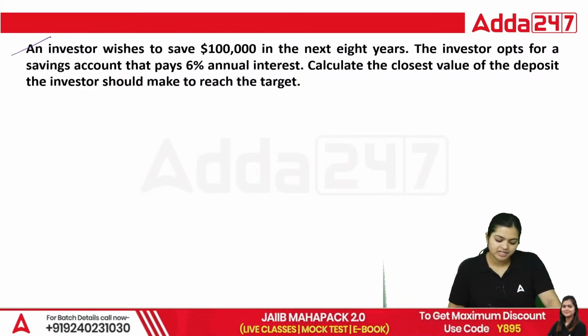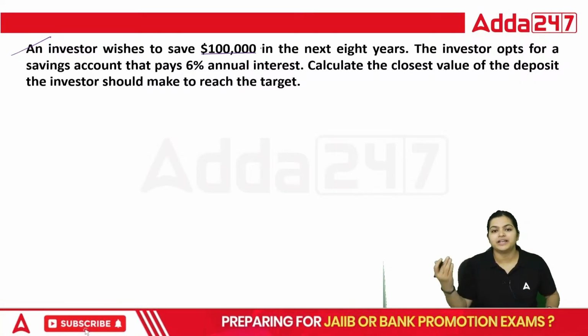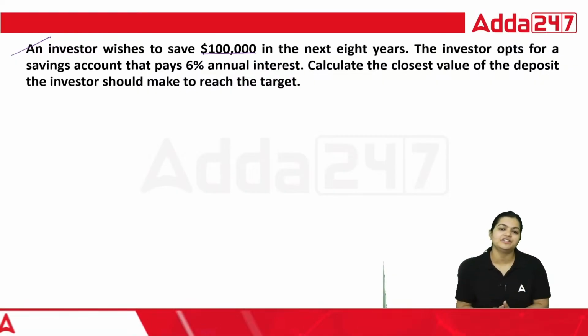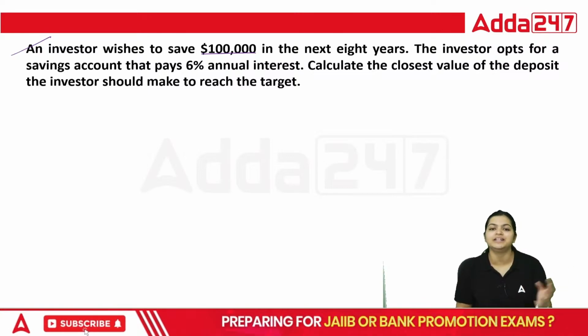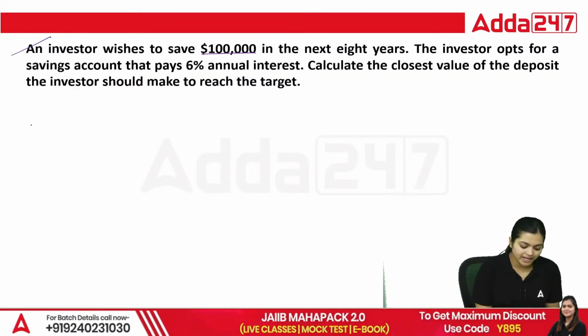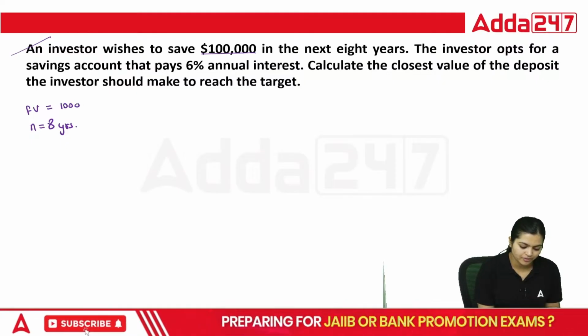So they are saying an investor wishes to save 1 lakh. Yes, after 8 years, this investor wants to save up to 1 lakh rupees. That value of the investment he wants after 8 years should be 1 lakh rupees. So N is equal to 8 years and the future value you can see here is $1 lakh.